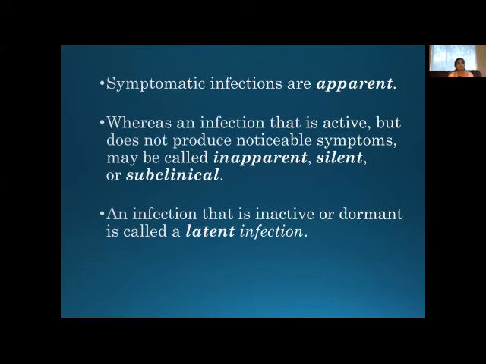Now there is a category of infections where the agent enters inside, the entry is there, and then the immune power of the host or the person is very good, and the immune system is not allowing development or multiplication of the infective agent inside the body.